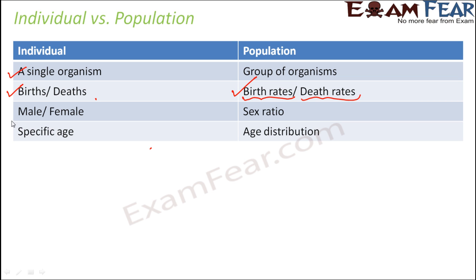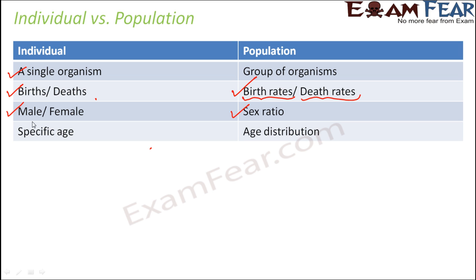Similarly, in case of an individual, we talk about a distinct sex, whether the individual is male or female. But we cannot say that a population is male. A population can consist of males or females, or both. So we talk about sex ratio, that is what percentage of males exists in a population and what percentage of females exists in a population.